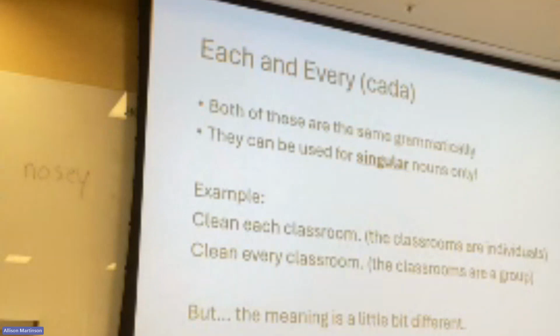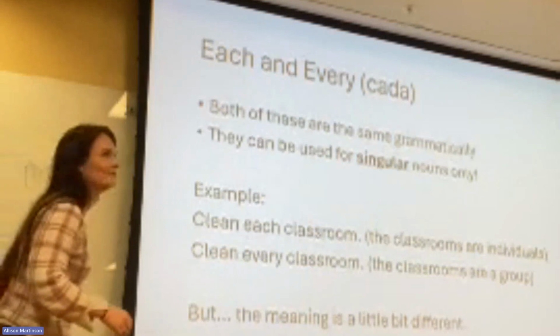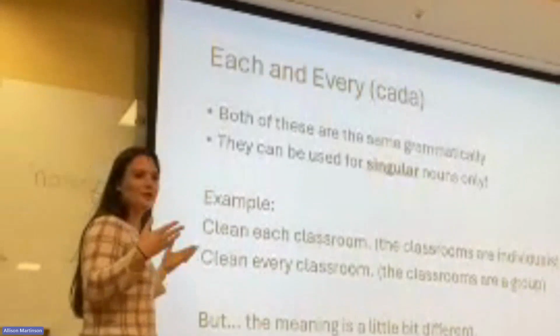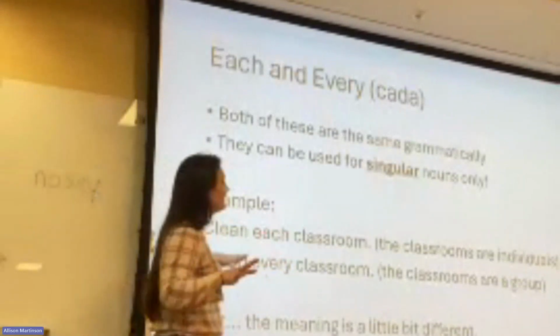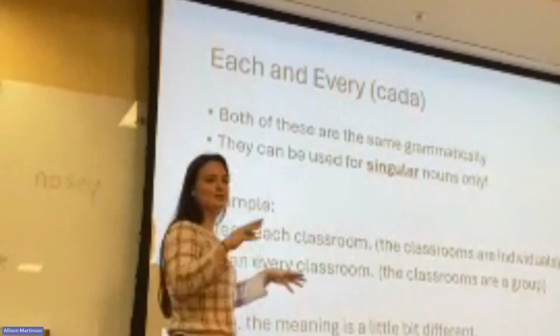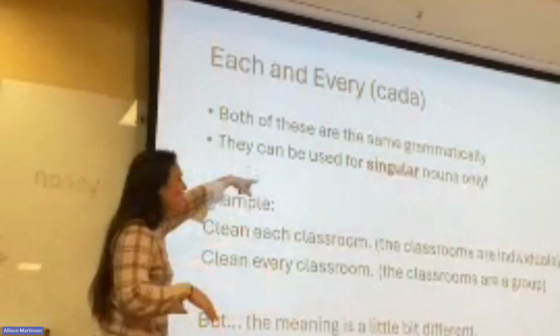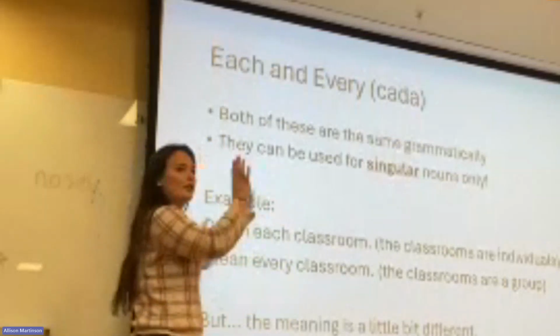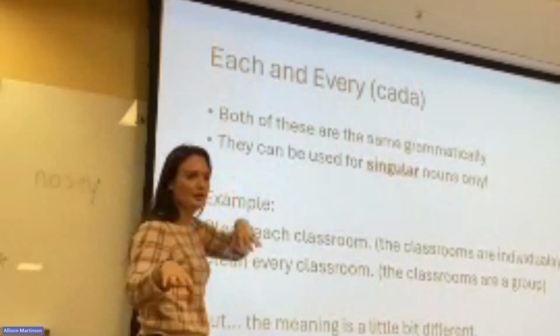So this one is the hardest one, in my opinion: each and every. Because the difference is tricky, right? But the good thing is, in grammar, they're the same. In a sentence, they're the same. So it's always for singular nouns, only singular nouns for this, right? So all is only plural, this is only singular. So clean each classroom.